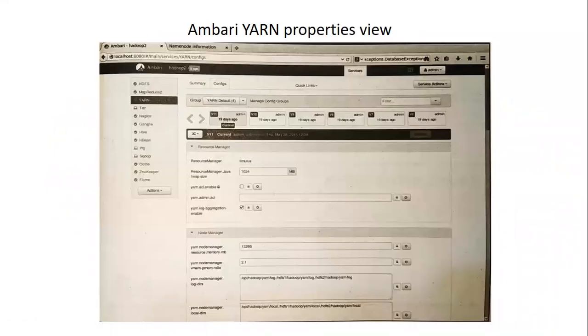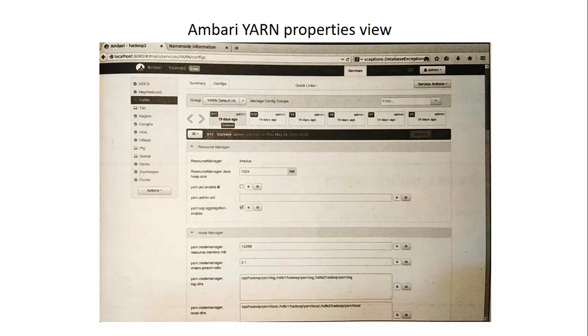Here we can see the YARN service is used. In this diagram, these are the list of properties which come under the resource manager. There is a property called yarn log aggregation enable.